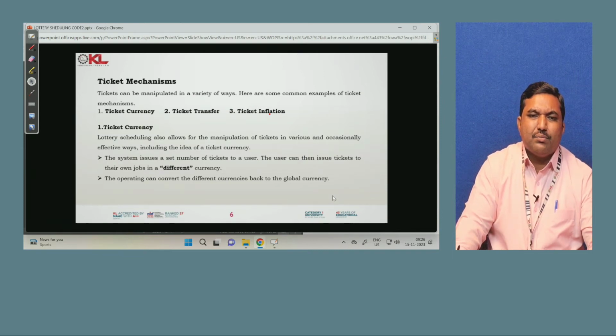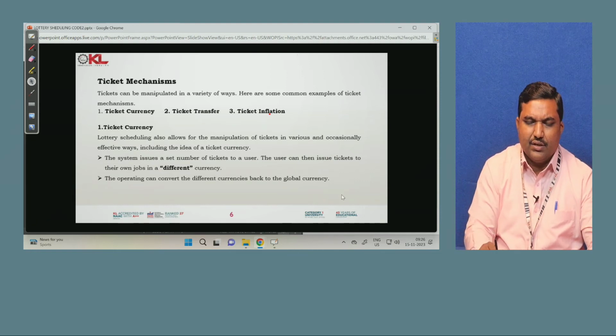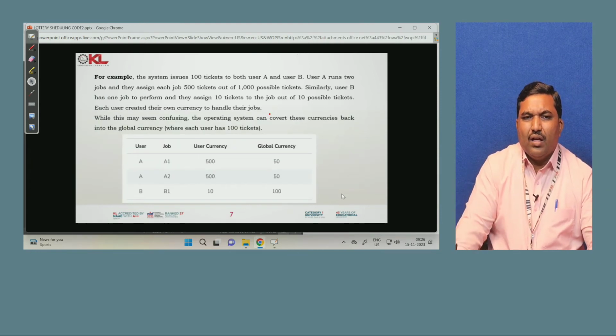The operating system can convert the different currencies back to these global currencies. For example, in the below example, the user A and B allocate the jobs A1, A2, and B1. The user currency you are using, into this ticket currency 500, 500 and 10, will be converted into this global currency. The total number of tickets is then 100.